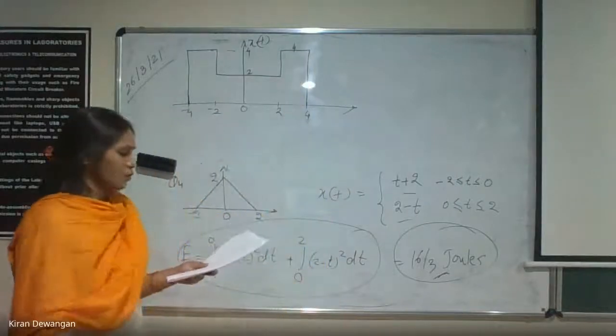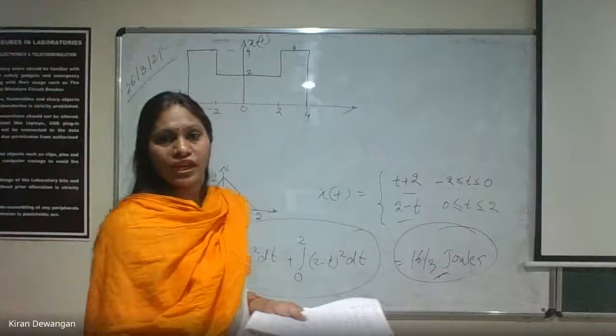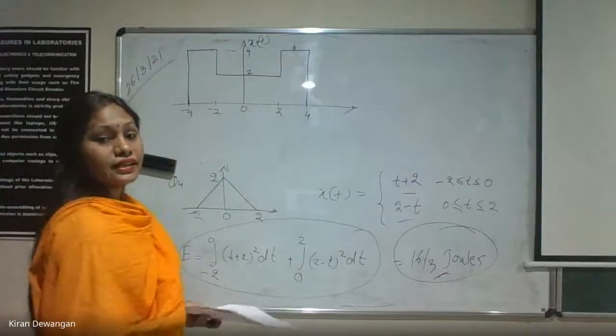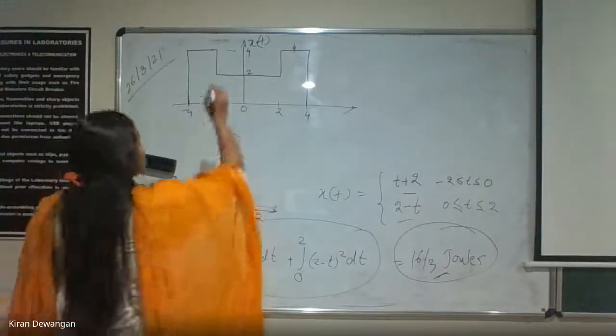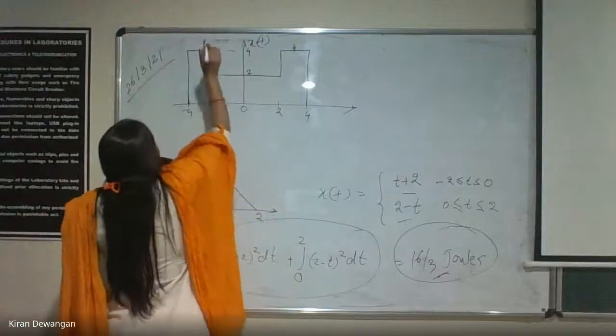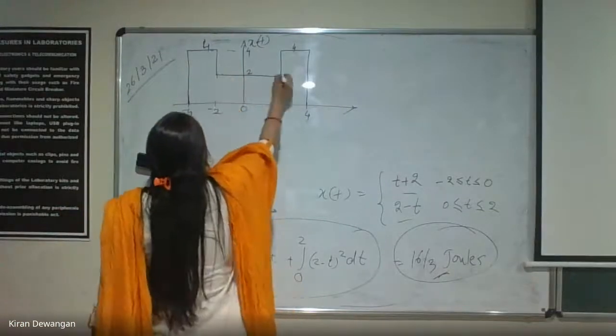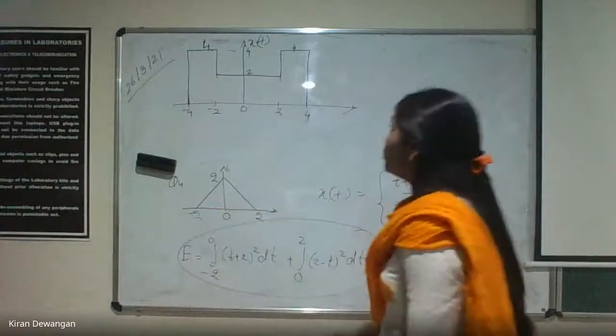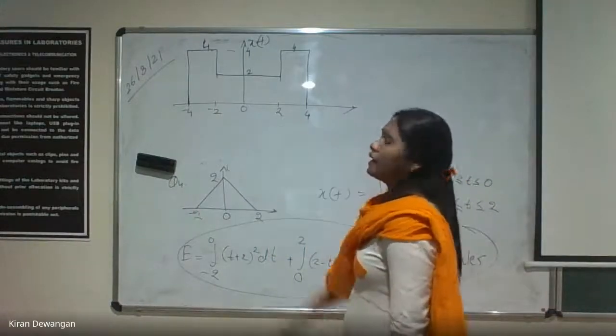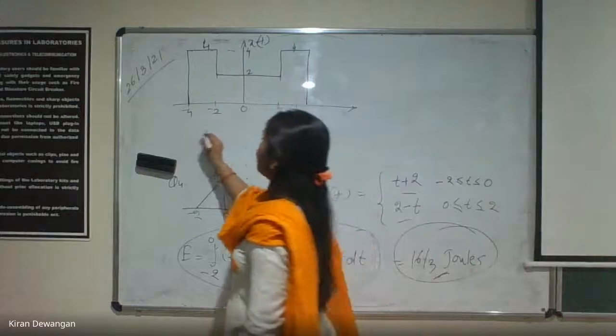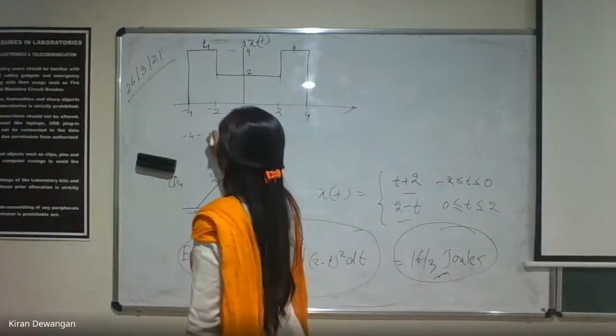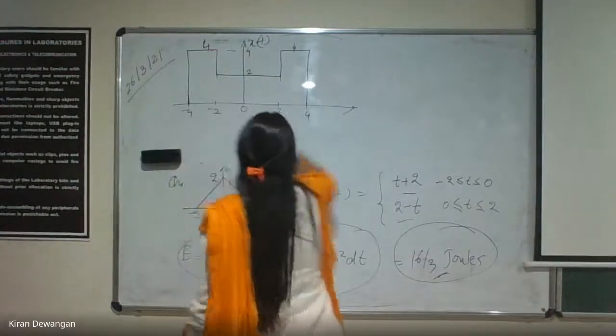We have to calculate the energy of this signal. As we know this value is 4, the value between -2 to 2 is 2, and from 2 to 4 again it is 4. So we have to take 3 limits, from -4 to -2. That is the xt.